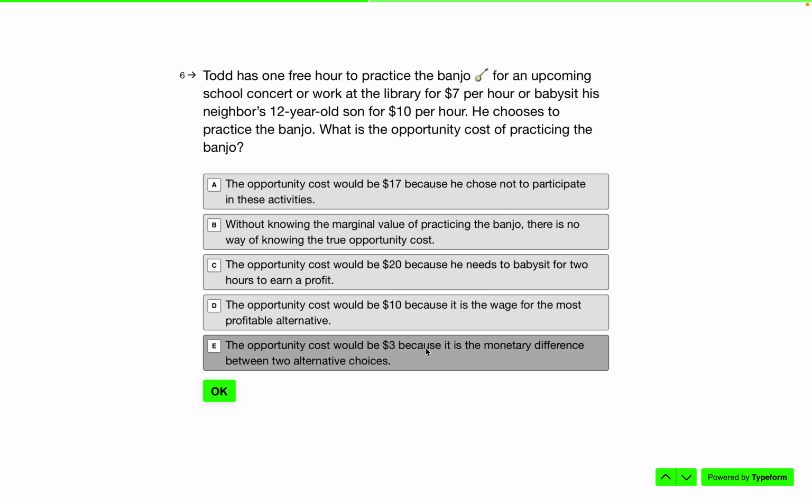The opportunity cost would be 3. Probably not that because that's way too small. They're saying it's a difference. It's got nothing to do with the difference. Without knowing the marginal value of practicing the banjo, well, we do. We know that the opportunity cost is he could be making $7 or $10. Well, which amount is higher? It's $10. So he's giving up his next best alternative of $10. So the answer must be D.